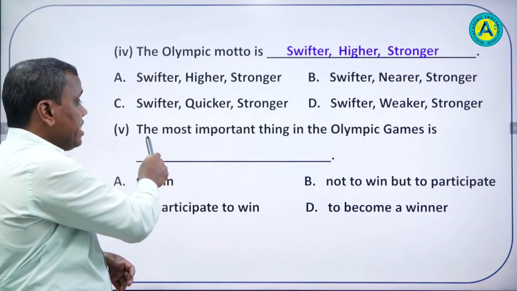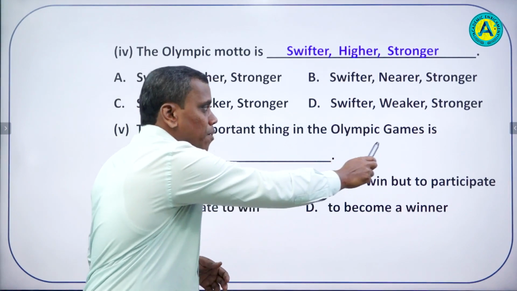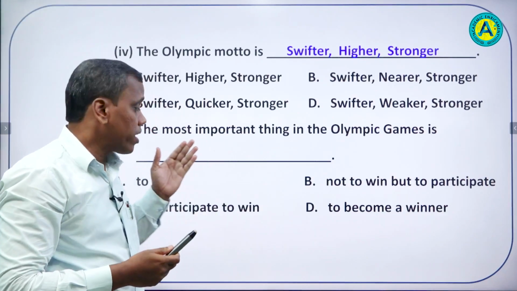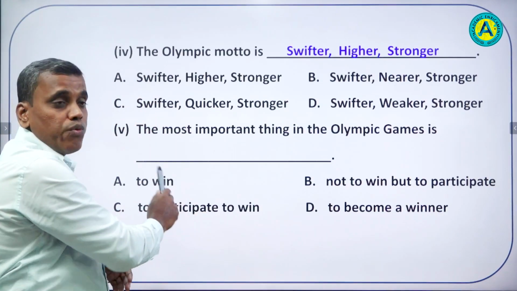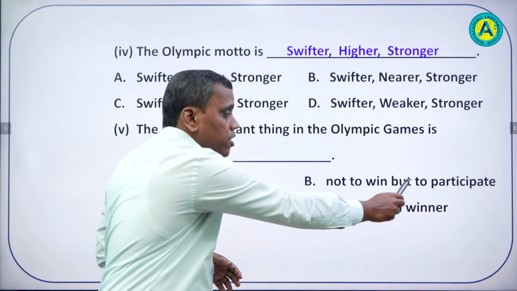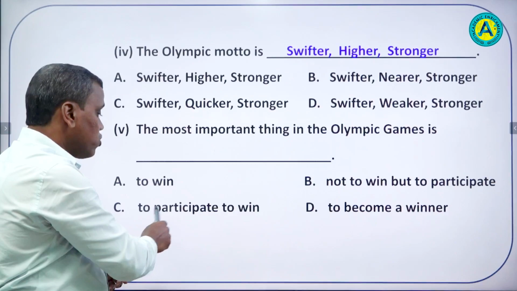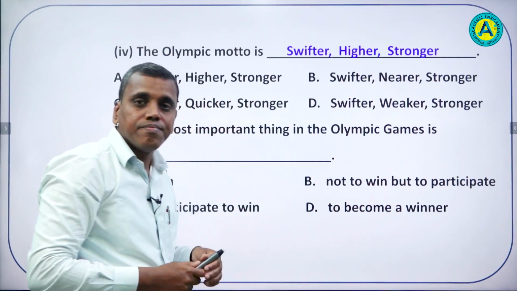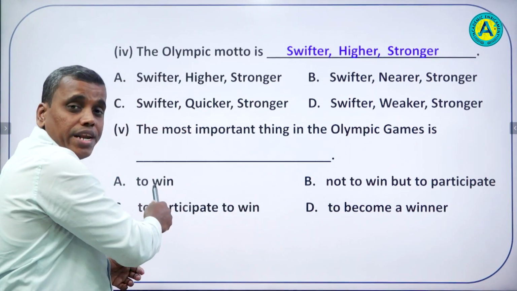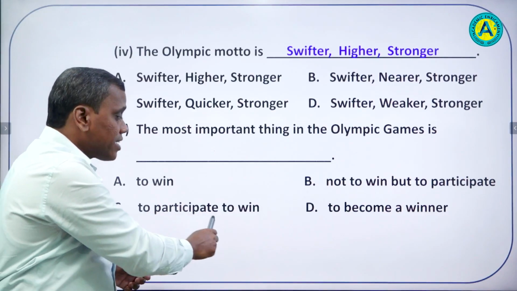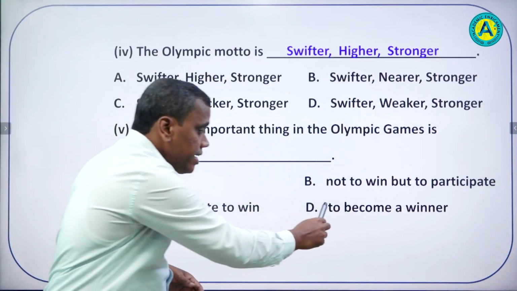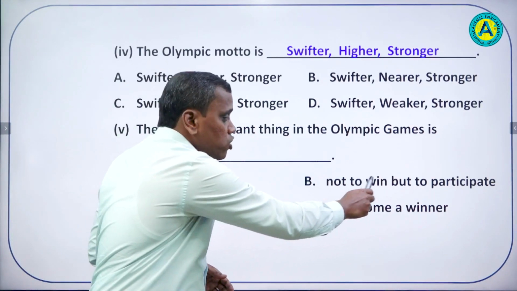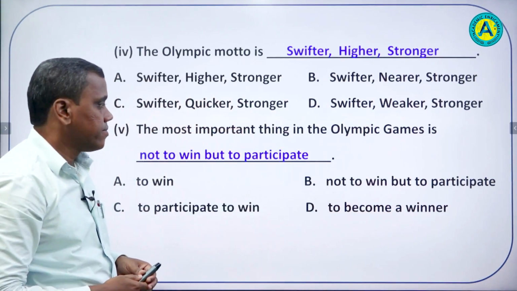Question number 5. The most important thing in the Olympic Games is dash. What is the most important thing? Let us look at the options. Option A, to win. Option B, not to win but to participate. Option C, to participate to win. Option D, to become a winner. So student, is it to win? No. Is it to participate to win? No. Is it to become a winner? No. The most important thing is not to win but to participate. Okay students?